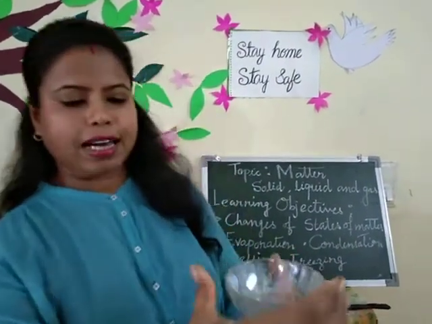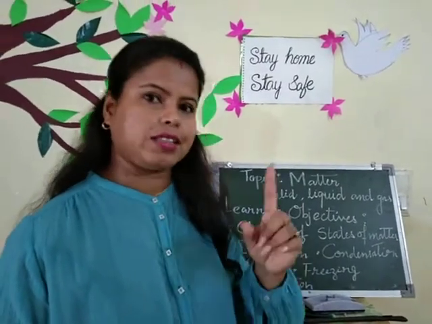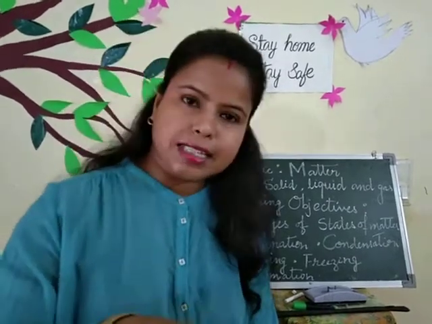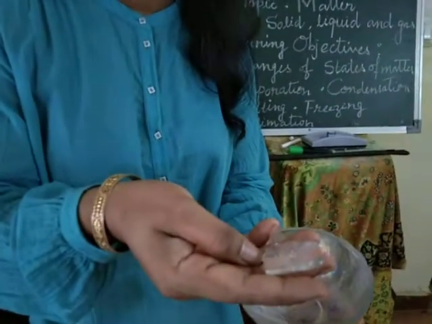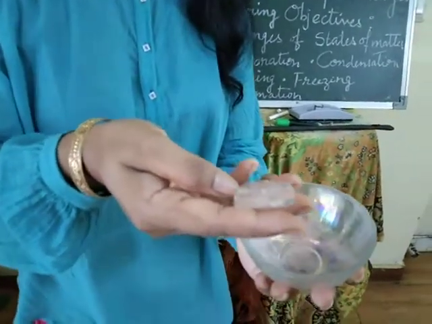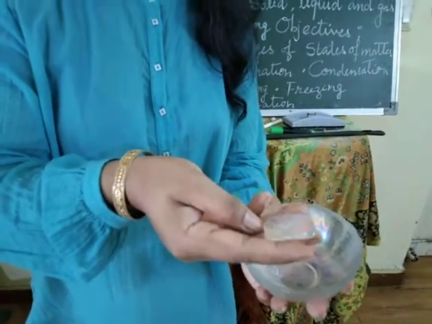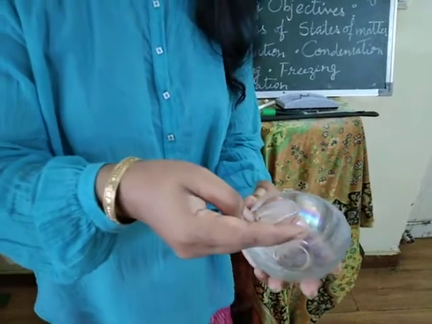What will we observe? Prediction: it will melt. Why is it melting? Because it is absorbing heat from the room temperature. Earlier it was in the freezer, and now it has absorbed heat from the room. So this kind of change is called endothermic change. I hope you are clear.